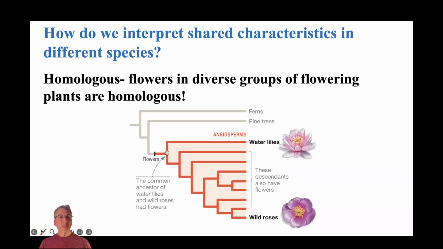Just as another example, we can take a look at flowers. There are well over 250,000 species of flowering plants. So lots of species, and yet they all produce flowers and they have lots of similarities in terms of flower structures. So we say, well, this large group of organisms we call flowering plants, that's a large monophyletic group. And we could say, okay, the flowers within all those different species, they're all homologous with each other, right? But that's fairly well supported, well documented, but it's not always that straightforward.